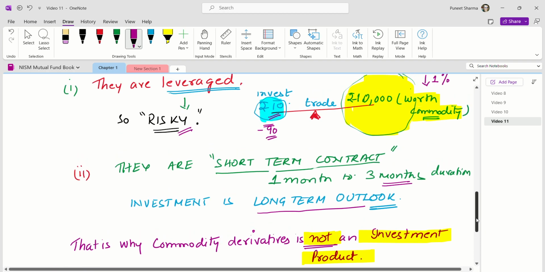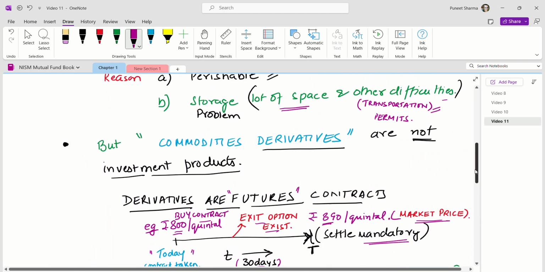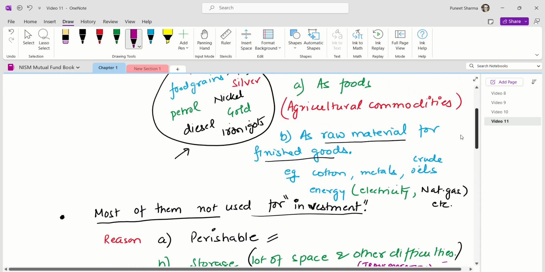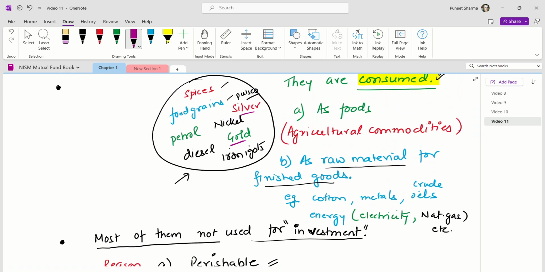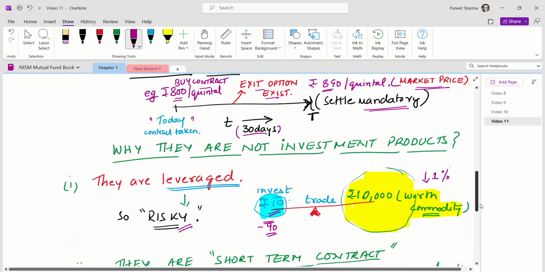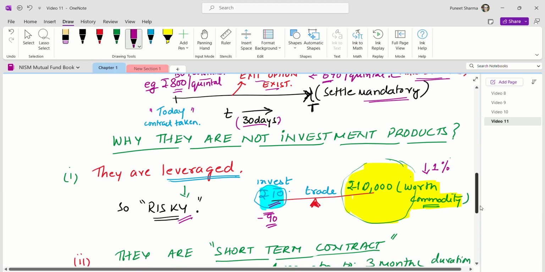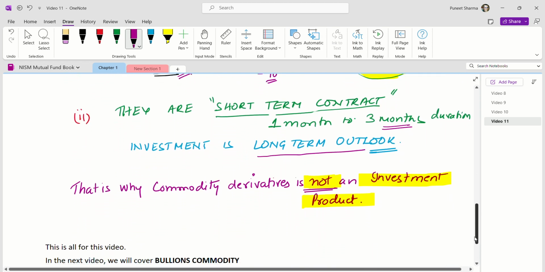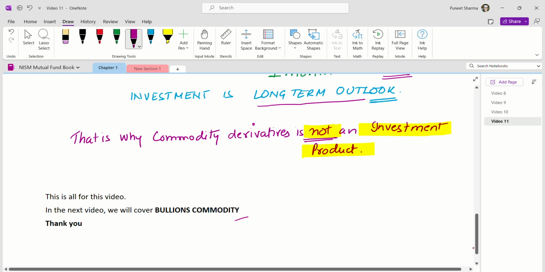The other aspect of commodities which I want to discuss is bullion, which is gold and silver, which show typical characteristics different from the consumption characteristics shown by crude oil, electricity, pulses and food grains. We will discuss them in our next video.